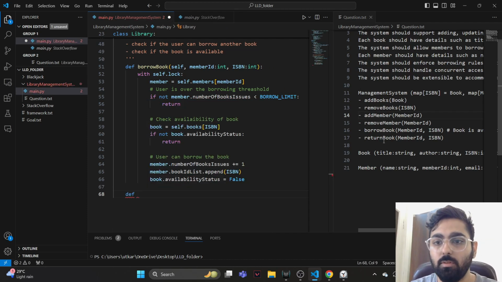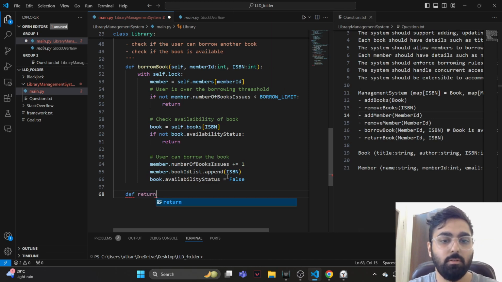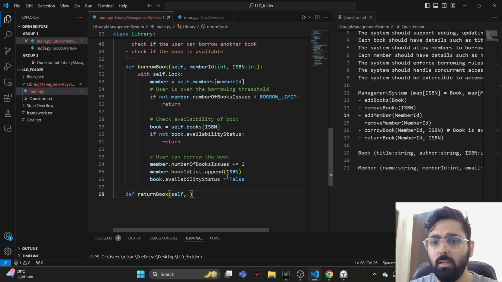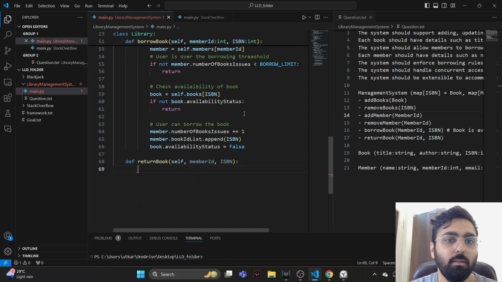What else? So we can return a book. Return book, I think that's the last function here. Self takes the member ID and takes ISBN, right? With self dot lock, and we want to be able to return the book.